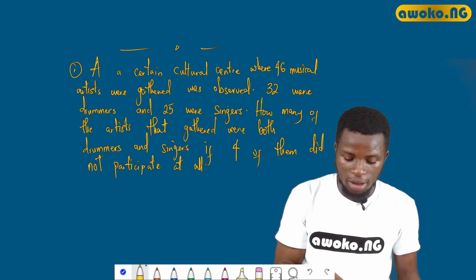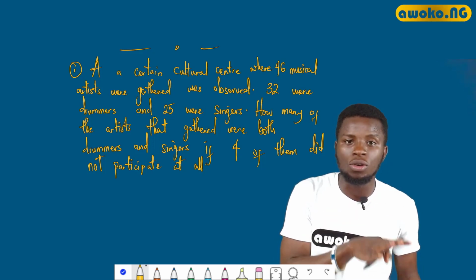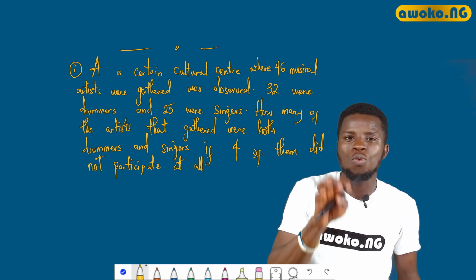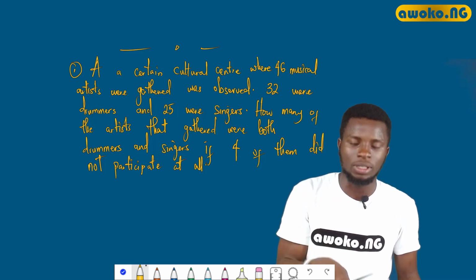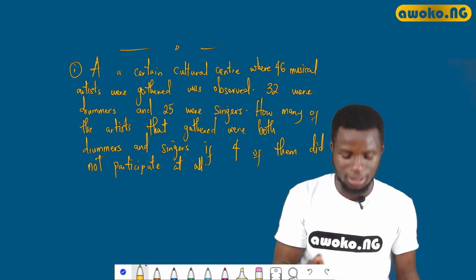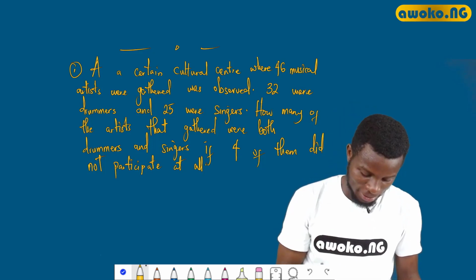So since we have 46 musical artists in the cultural center, what exactly is the 46 musical artists talking about based on sets? Of course, your guess is as good as mine.